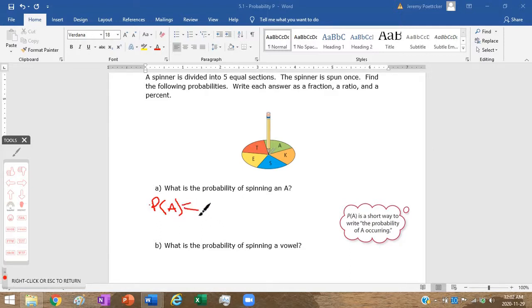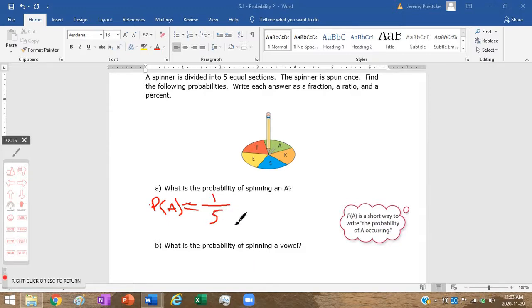Probability of A happening is equal to, well, how many outcomes of A? If we look on the spinner, there's only one way we can get an A, because there's only one section of the pie that has an A showing, so that's going to be 1. That's one favorable outcome out of how many total outcomes? Total outcomes, we could have A or a K or an S, and you can look around and it actually spells skate. Or steak, I suppose. Anyway, there are 5 total outcomes, so 1 out of 5. Perfect. There we have it as a fraction.